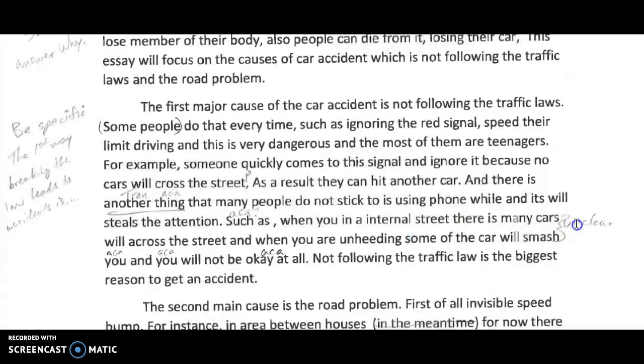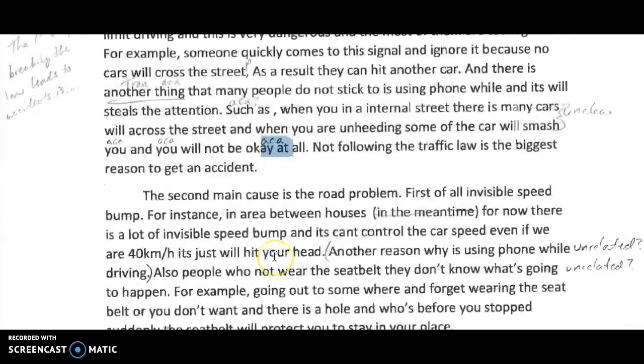These two sentences were a little unclear. That's what I was saying here. So these need to be fixed. Again, academic. We don't talk about you and I and we and okay at all. This is not how we talk in an academic essay.